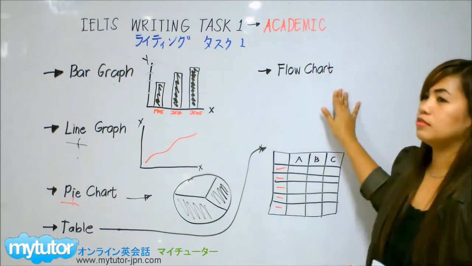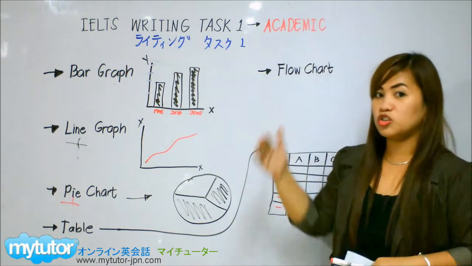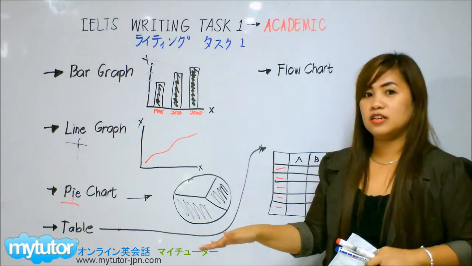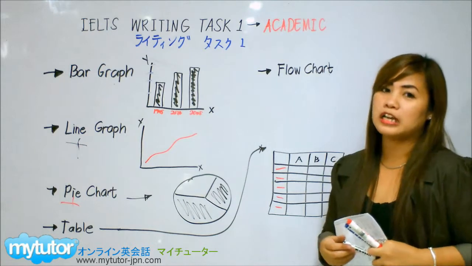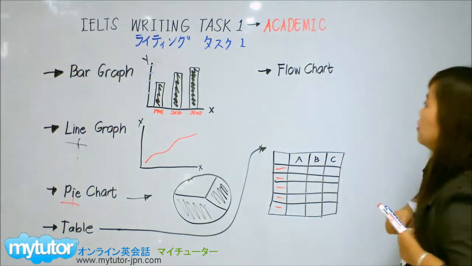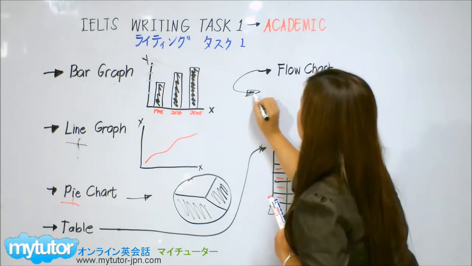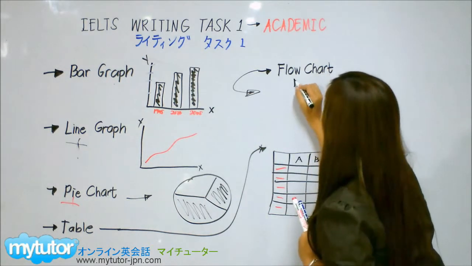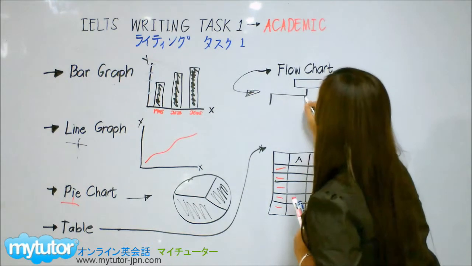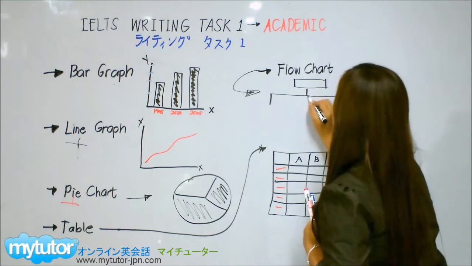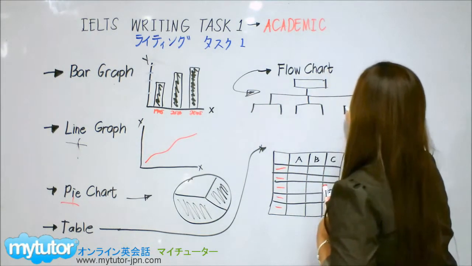Okay, we have the flow chart. So when you hear about flow, it means there's a structure and a process. Okay, it's a cycle, flow. So how does a flow chart look like? Okay, let's make it. Here is a sample of a flow chart. Okay, so there is this main structure here and substructures like this, perhaps.